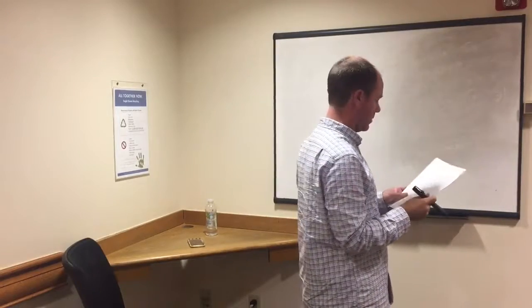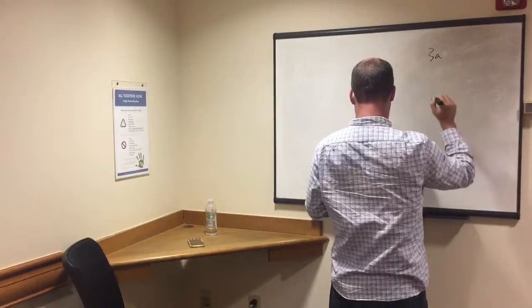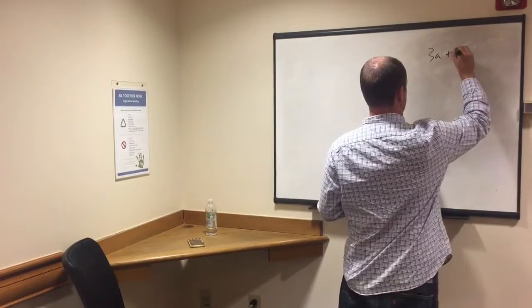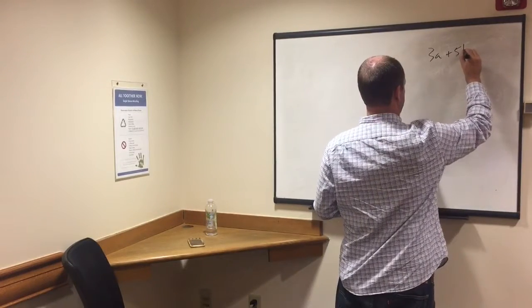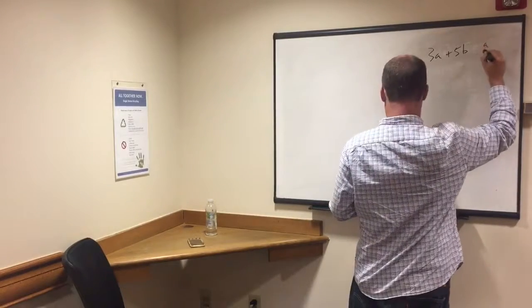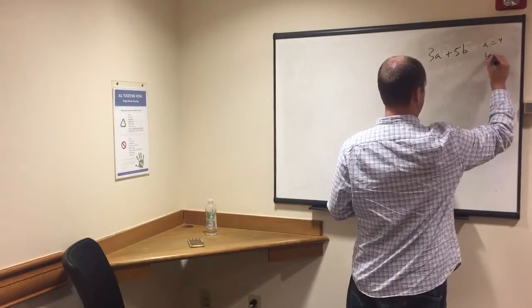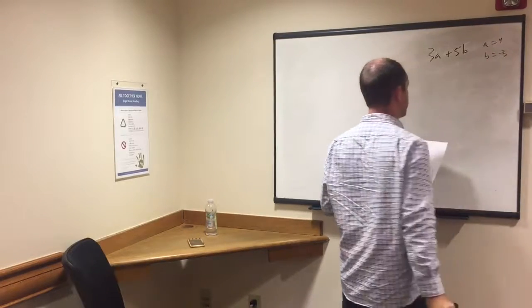Fairly similar example here for the second one, but sometimes it helps to see it twice with some different numbers on there. So if we have 3a plus 5b, a equals 4, b equals negative 3.